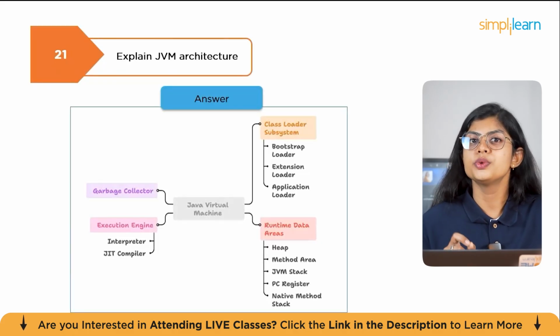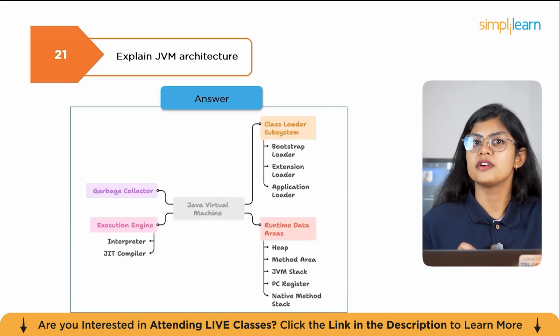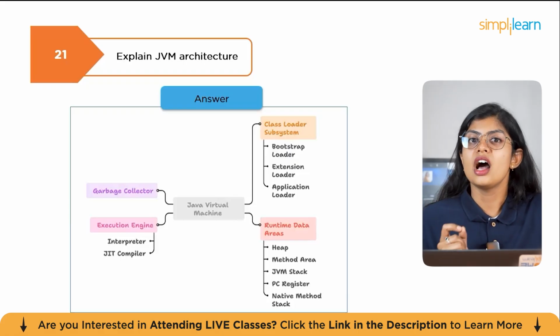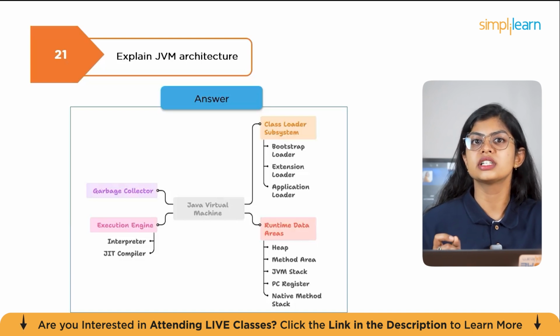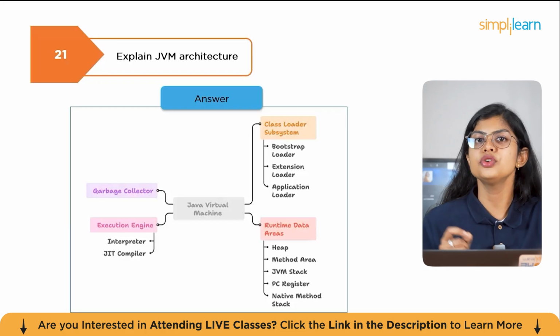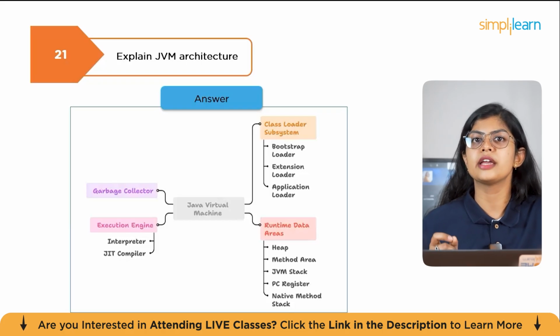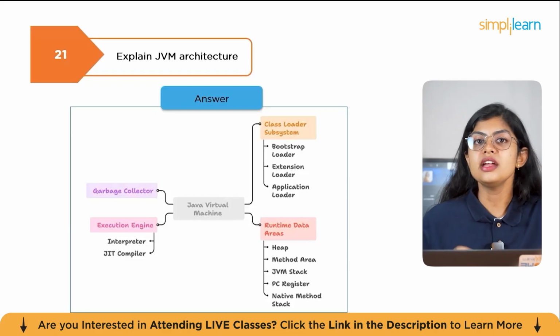The Java Virtual Machine is the core of Java's platform independence. Its architecture consists of several components. The first one being the class loader subsystem, which loads .class files, bytecode, into memory. It includes loaders like Bootstrap, Extension and Application class loaders. The second is runtime data areas. These include the heap which stores objects, method area, JVM stack, PC register, and even the native method stack.